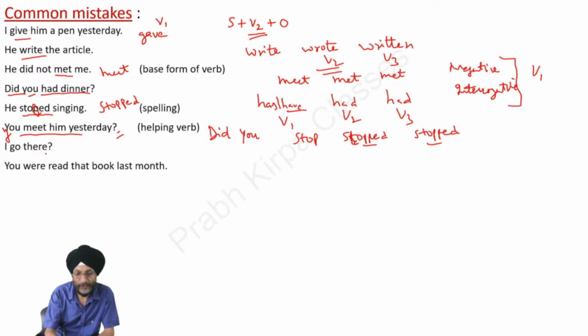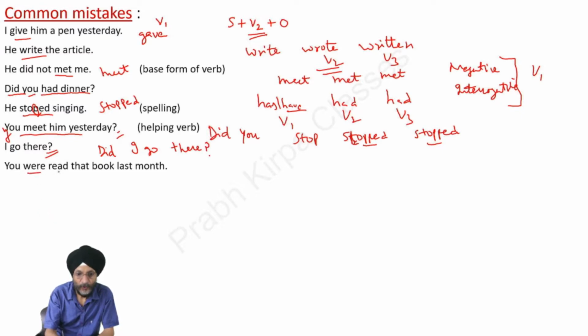Next, here you will also see in the next line, I go there. There is an interrogative mark at the end of the sentence. That is, it is an interrogative sentence. So here we will use did I go there?